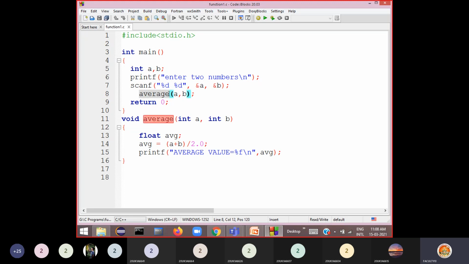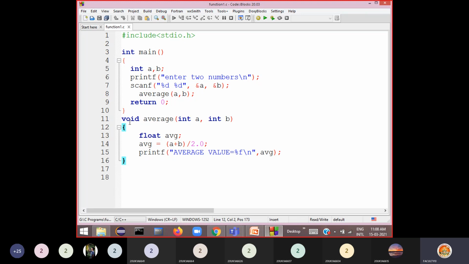Assume that there is a function called average. That means I am going to define a function called average, and I am passing these two numbers as arguments to this. These are called arguments here. This is called a function calling statement. Now I am calling the function, so that means there should be a definition for this. That means the function code should be available. So after the main, you define the code.